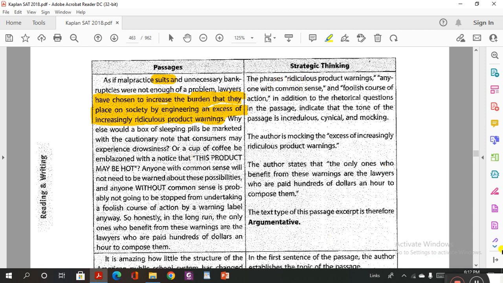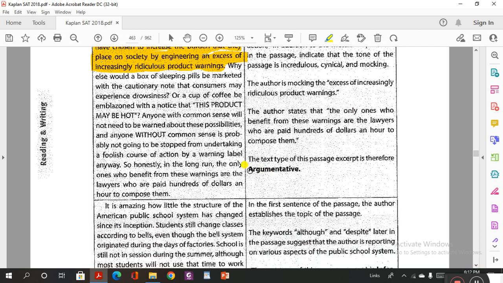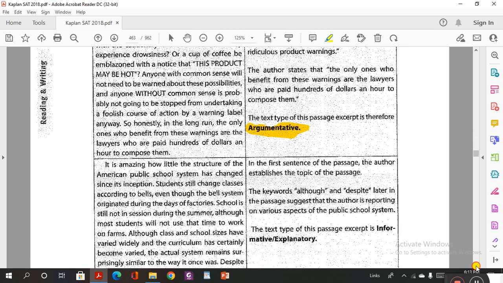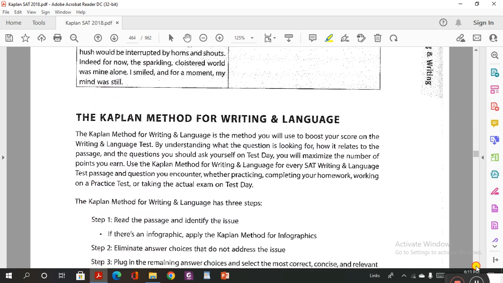Okay, this is a sample, guys, for how to find the type. This part is argumentative here. This is the first thing that you have to know: what type of passage is it? Is it argumentative? Is it a story? Is it something like explanatory or informative, and so on? Please don't forget, this is the first step that you have to understand. These are samples for that.